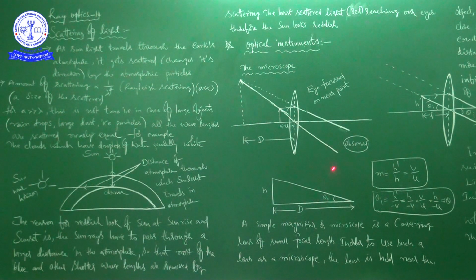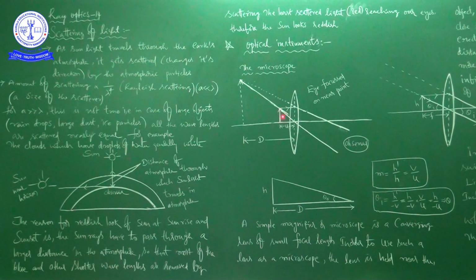First try to understand how the object is magnified. According to the ray diagrams of a convex lens, for different positions of the object, when the object is at one particular position, the image will be virtual, magnified and erect.